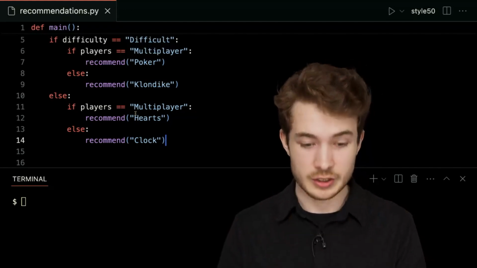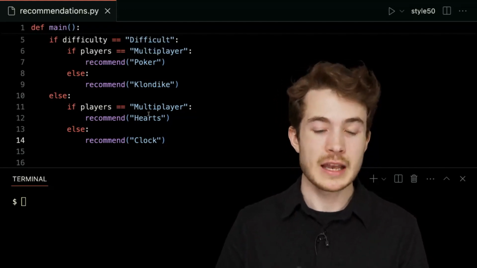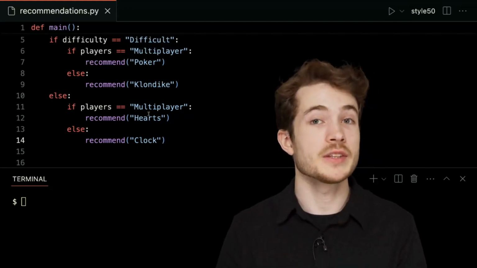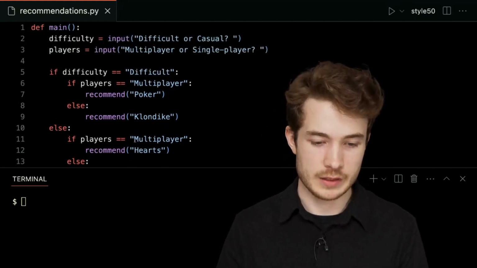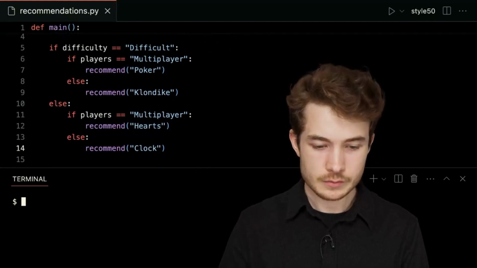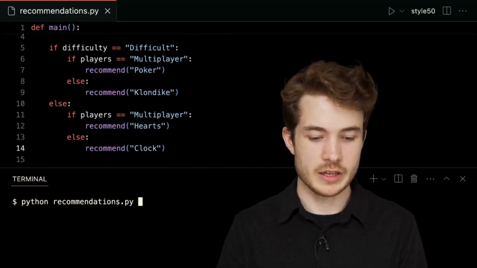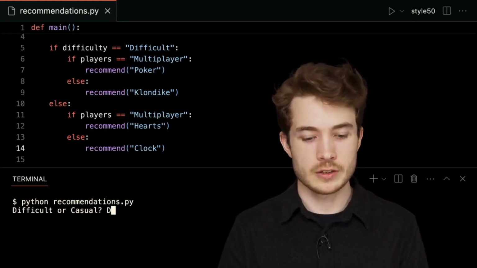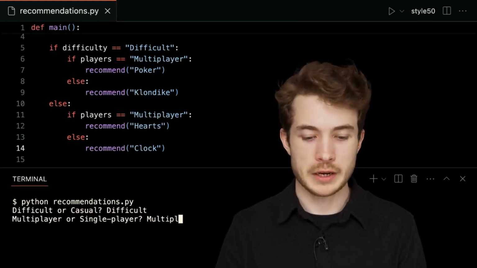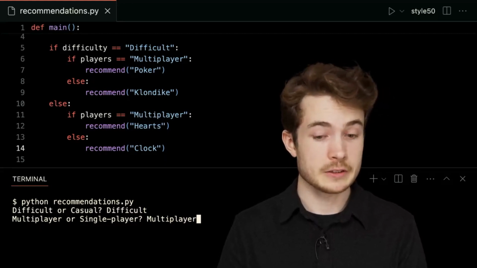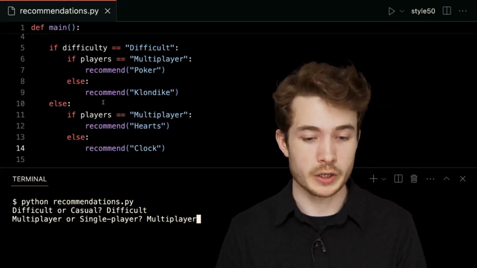We're using conditionals to actually modify how our program runs, having it take different pathways depending on the input the user gave us. So let's try it. If I were to run python of recommendations.py and enter difficult and multiplayer, which game do you think we should get? Well, probably in this case, poker.